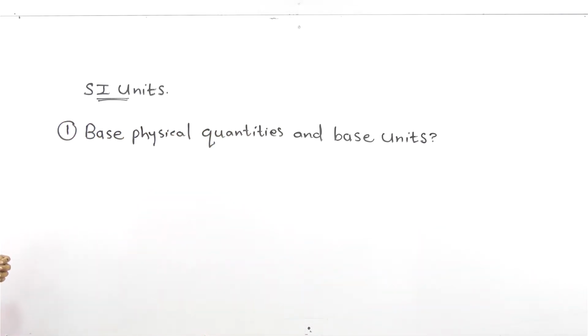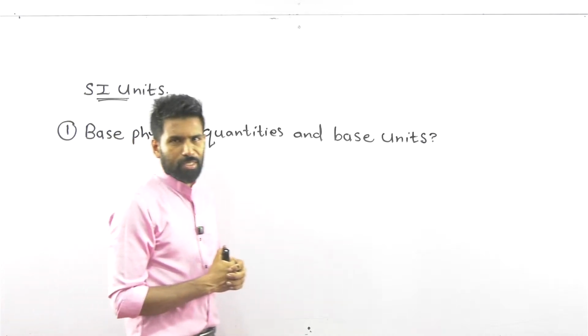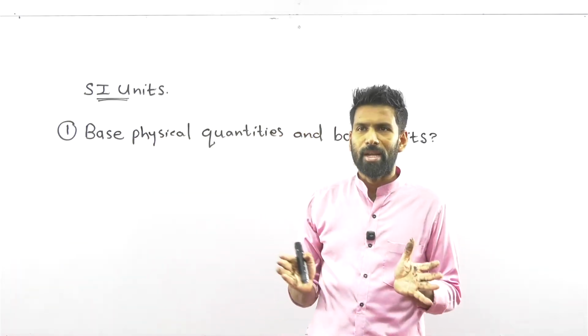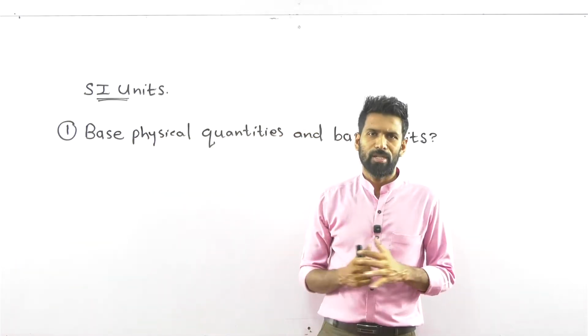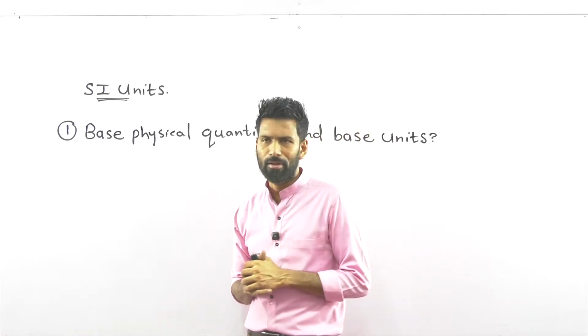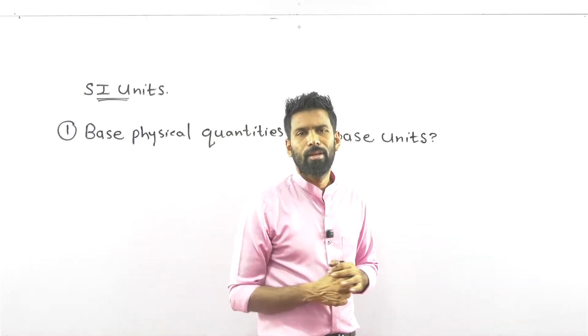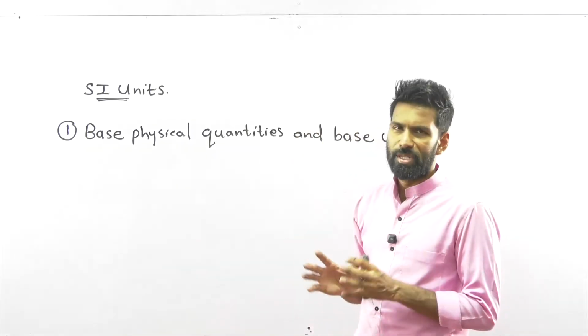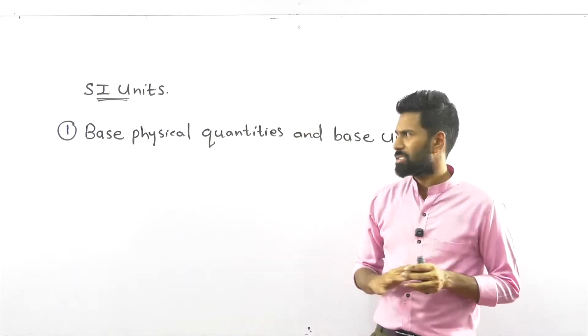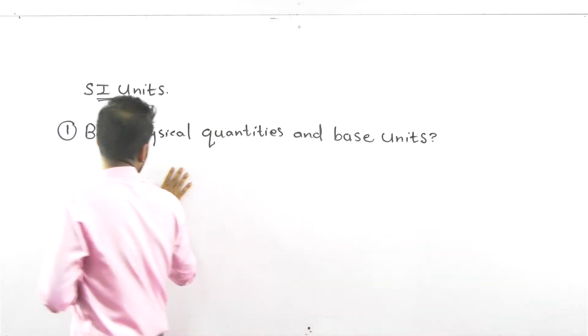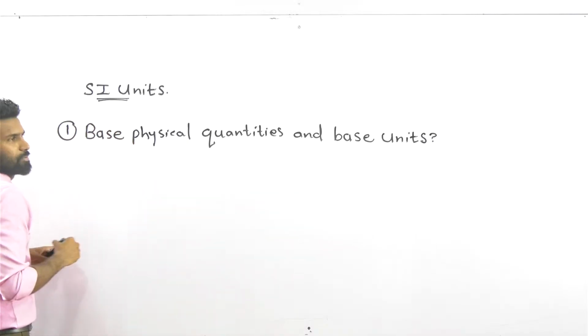Now, in the SI unit system, I told you that it's a very advanced one and it's common for the complete world. It's an international standard accepted by all the places in the world. And as it's a very sophisticated one, there are many subcategories. The first subcategory is the base physical quantities and base units.